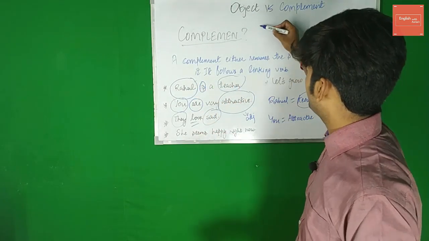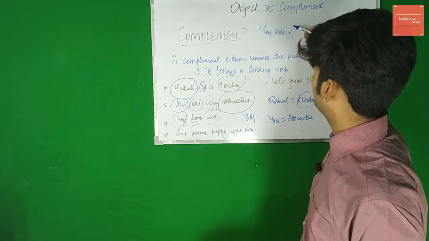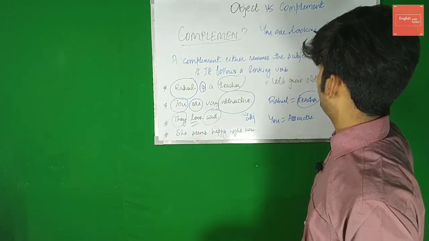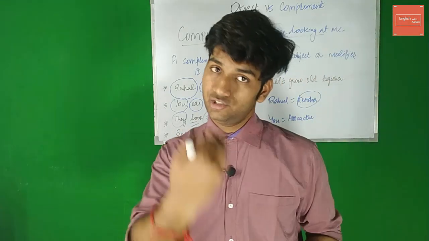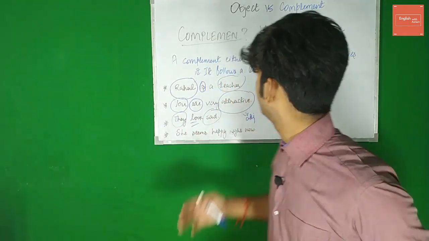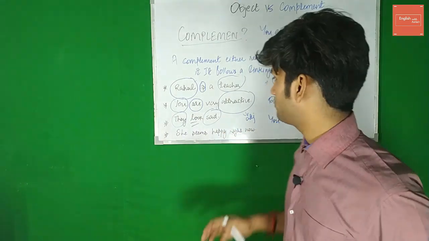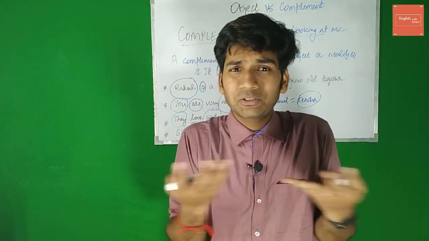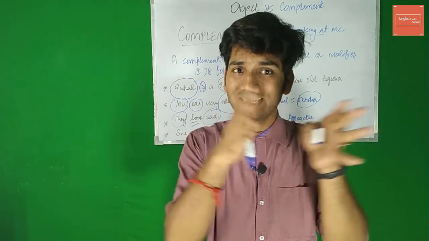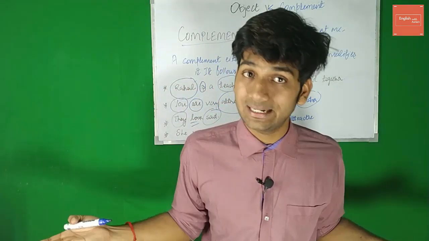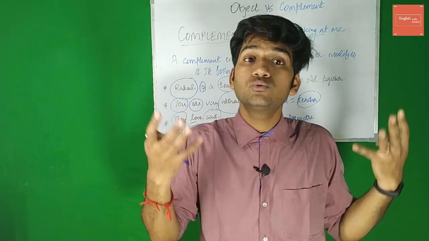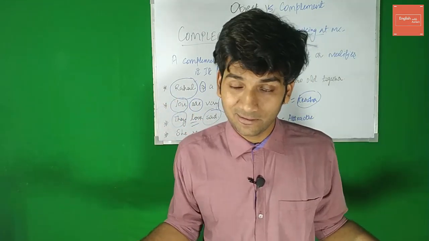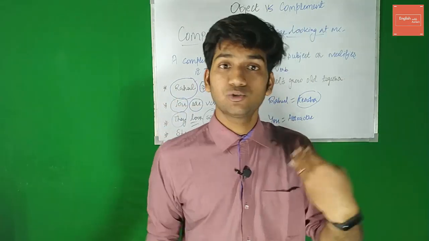So I can say you are looking at me, right? If I say that you are looking at me, looking here would be the action verb, right? Because you're doing some action. You are looking, all right? But if I say you look sad, you're not doing anything. I'm just telling you, you look sad. So you equals sad. I'm just giving you information about yourself, how you look, how you are, all right? I'm modifying you. You look sad.